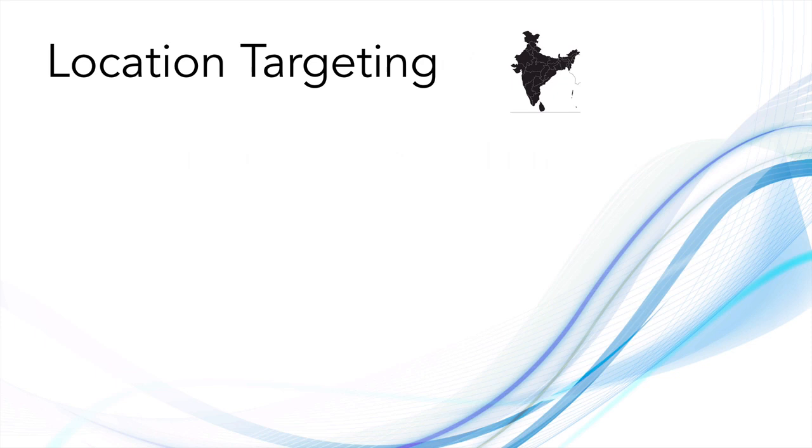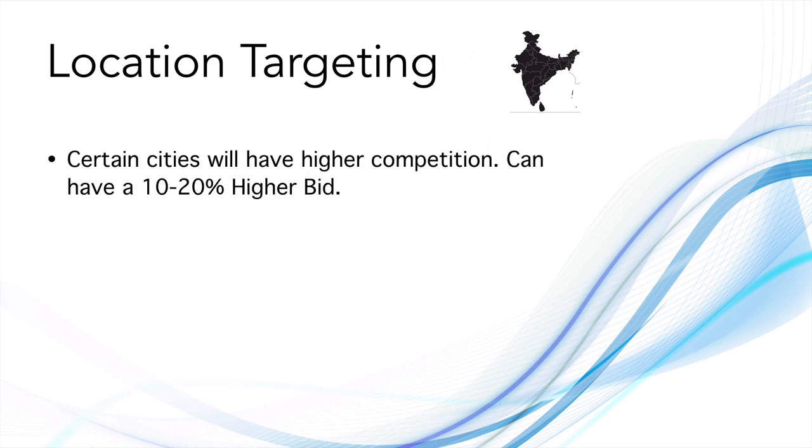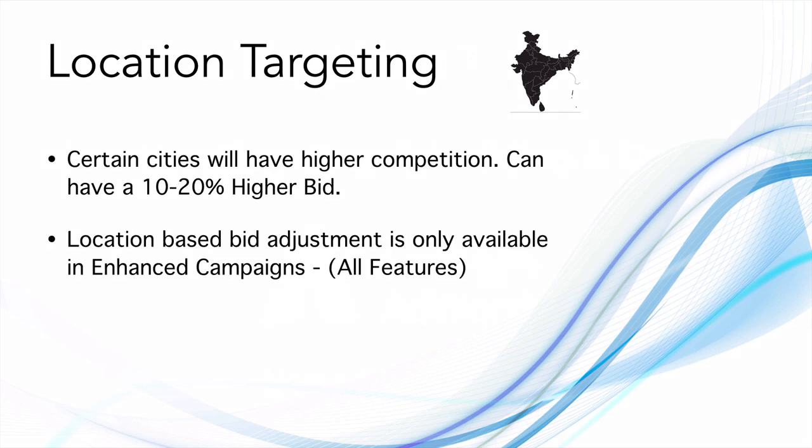Location targeting. When you are running your ad, there is a possibility to target your ad based on the locations. Certain cities will have higher competition. It can have a 10 to 20% higher bid as well. It depends on experimentation and you have to take the call here. Location based bid adjustments is only available in enhanced campaigns. You have to enable all features in the campaign. I will show it to you how it is done.